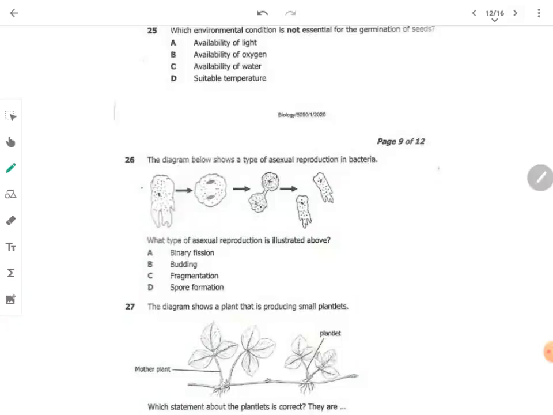Which environmental condition is not essential for the germination of seed? The answer is A.